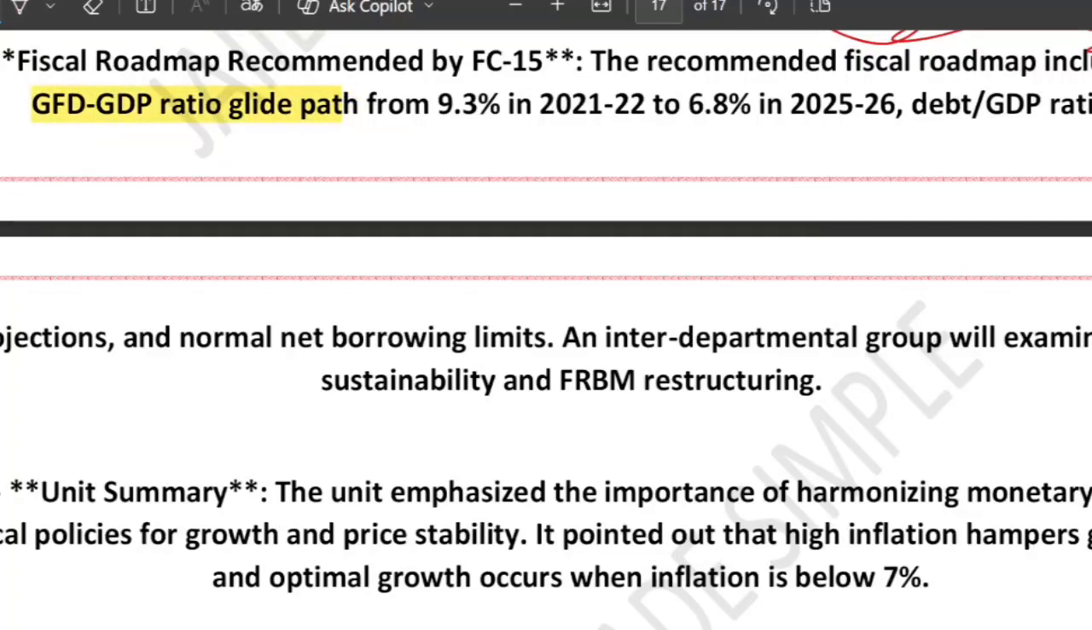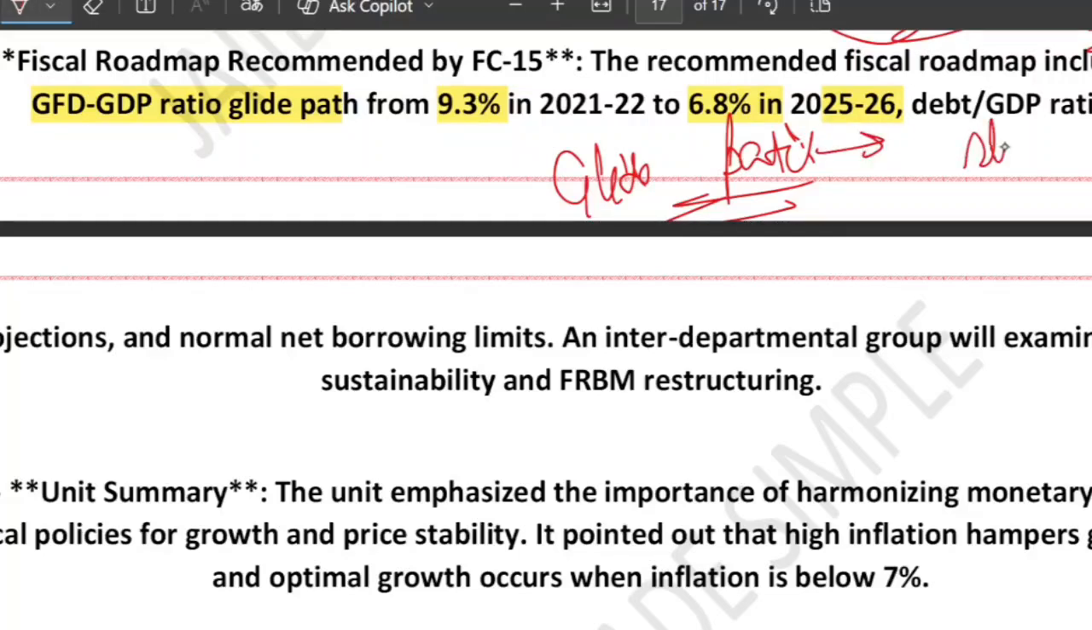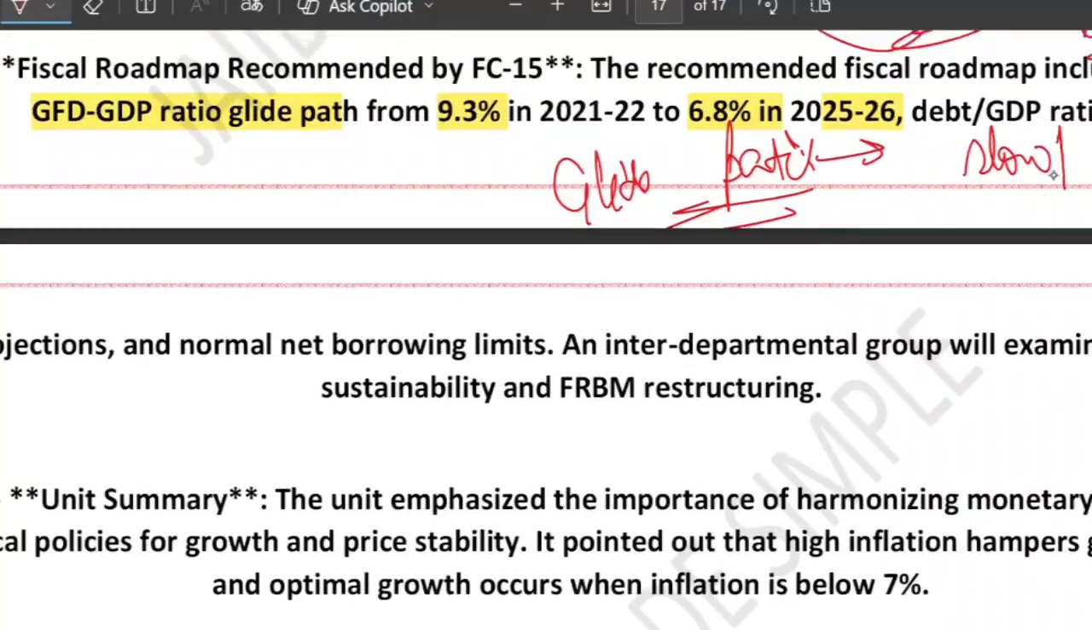The commission recommended reducing the gross fiscal deficit from 9.3% to 6.8% in 25-26. This is called the glide path. A question may be asked, what is the glide path? It is the recommendation of the 15th Finance Commission that the GFD as a percentage of GDP should be reduced from 9.3% to 6.8%. So glide path means a slow and steady reduction.